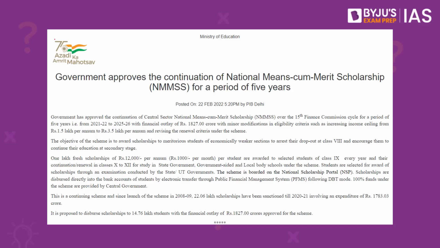What is the context? This article in the PIB today has a reference to the National Means-cum-Merit Scholarship Scheme, and the government has approved its continuation for a period of 5 years, that is financial year 2021-22 to financial year 2025-26. Also, some modifications have been made in the eligibility criteria. Now let us discuss about this scheme as we discuss the options.